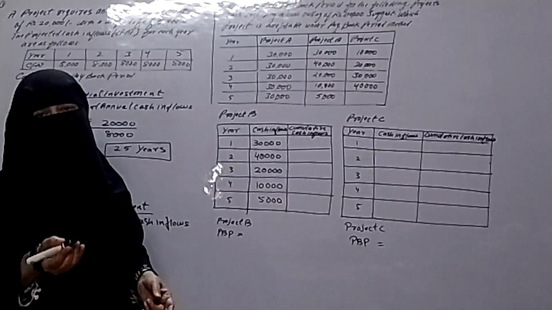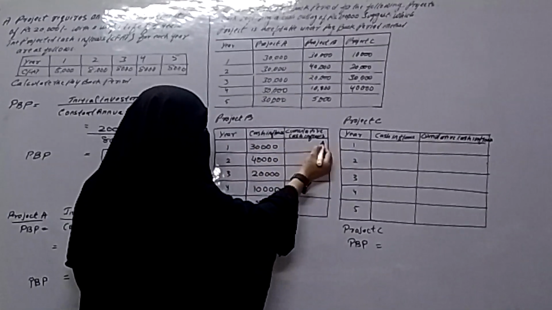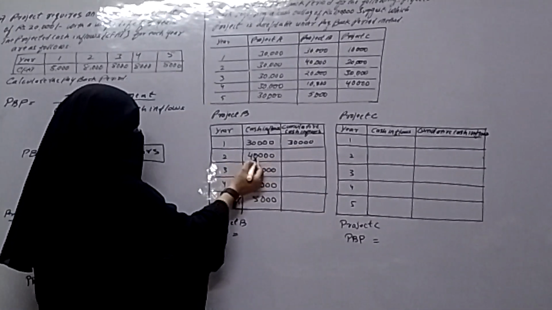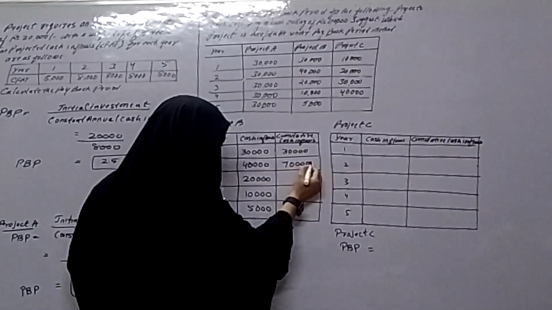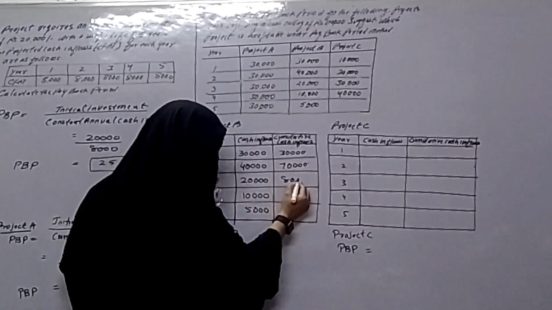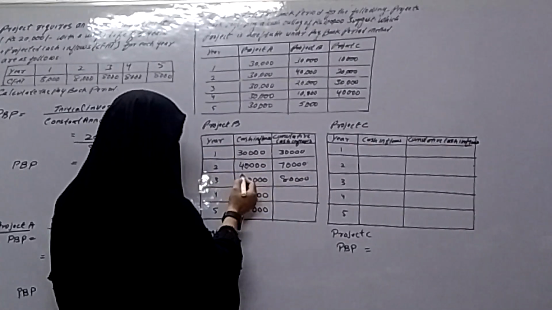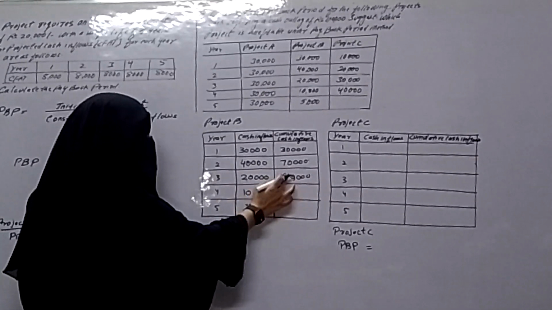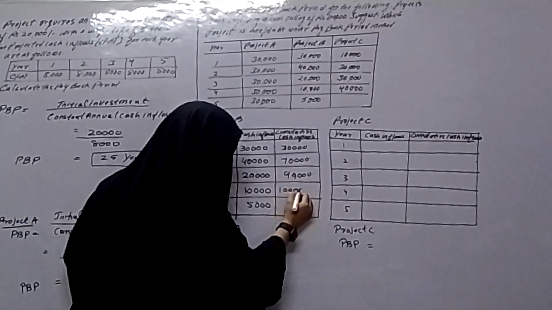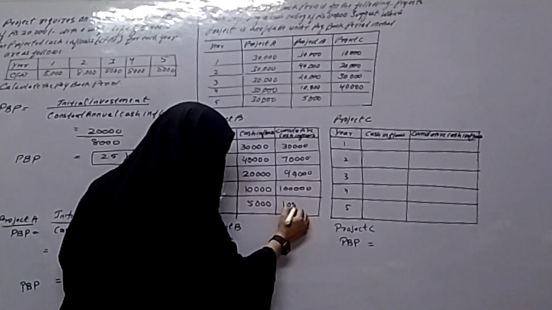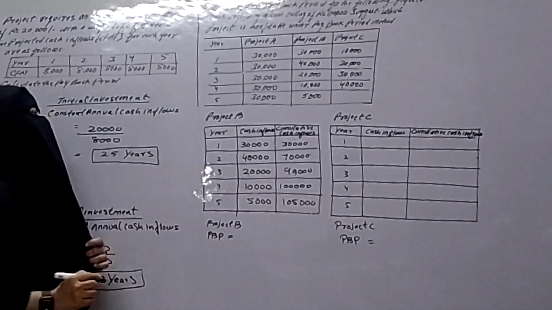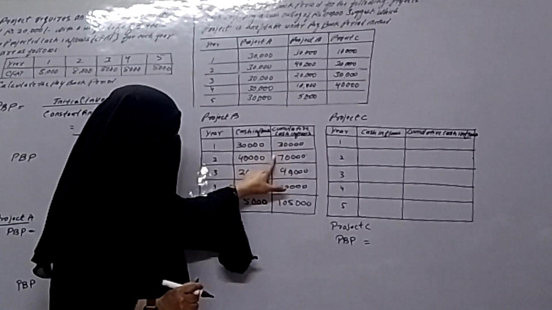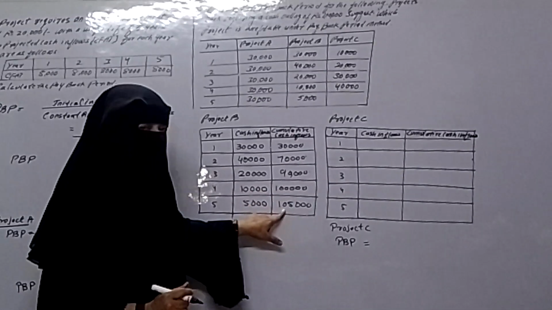We have to cumulate the cash inflows. Now next column, cumulative cash inflows. First year the cash inflows is 30,000, 30,000 plus 40,000, 70,000. 70 plus 20, sorry, it's 90,000. Then 90,000 plus 10,000, it will be 1 lakh. Then 1 lakh plus 5,000, 1 lakh 5,000. So the cumulative cash inflows of project B is 30,000, 70,000, 90,000, 1 lakh and 1 lakh 5,000.